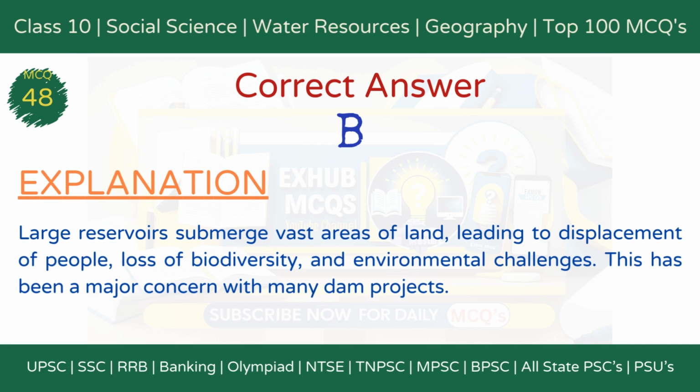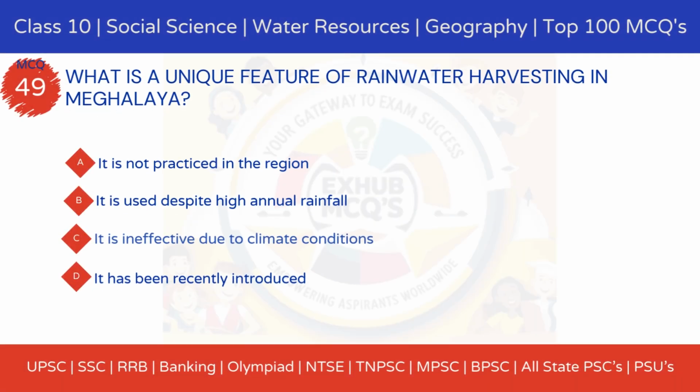Explanation: Large reservoirs submerge vast areas of land, leading to displacement of people, loss of biodiversity, and environmental challenges. This has been a major concern with many dam projects. MCQ 49. What is a unique feature of rainwater harvesting in Meghalaya? Option A, it is not practiced in the region. Option B, it is used despite high annual rainfall.